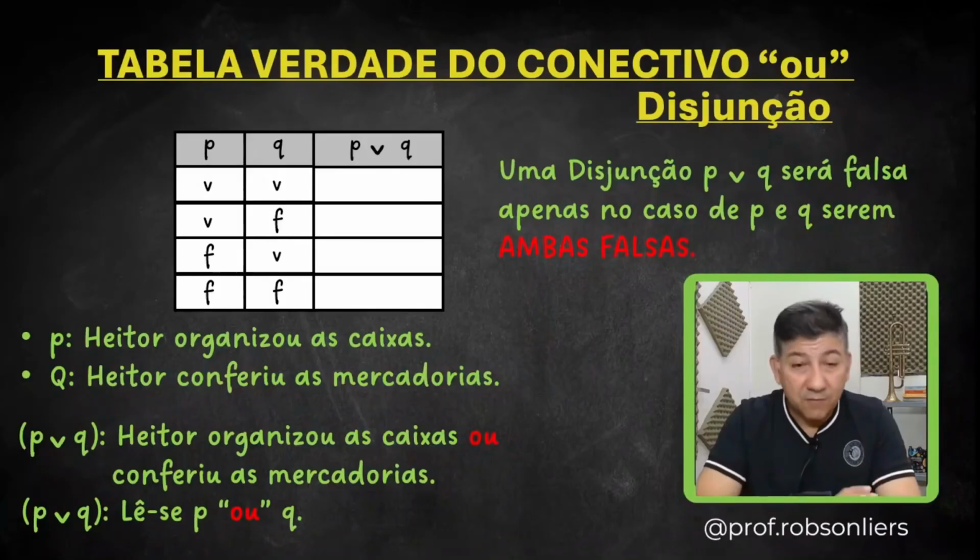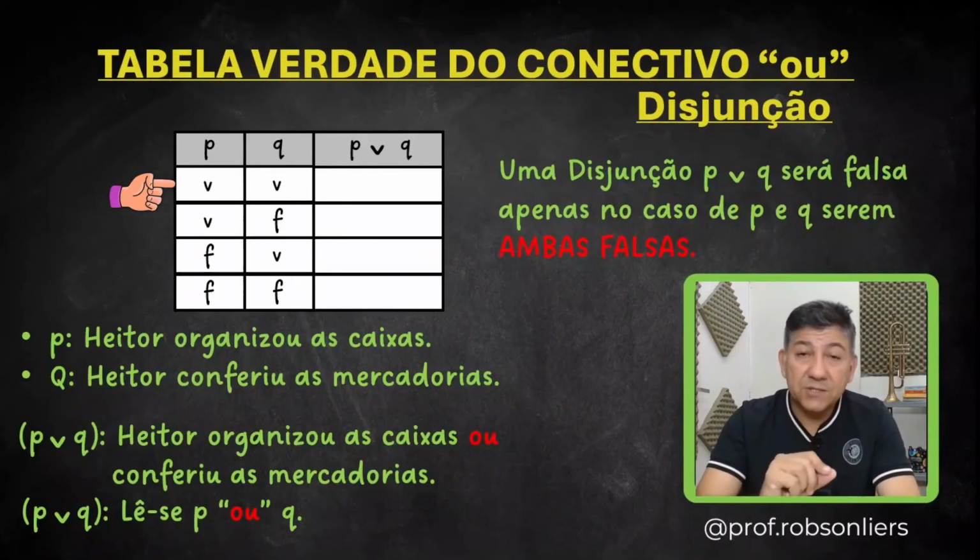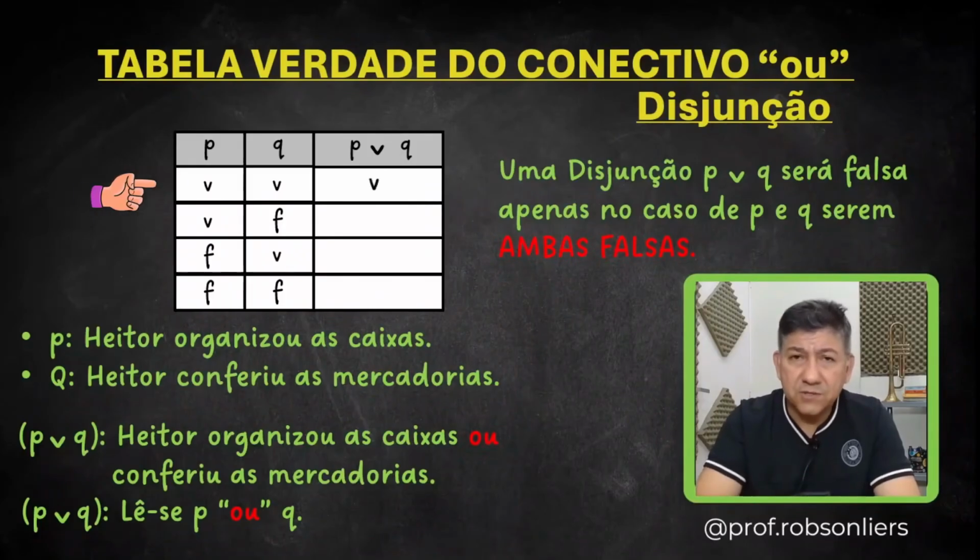So let's go. Let's build the table for P or Q. First row. P is true and Q is true. If one of them is true, it doesn't matter. P or Q will be true, okay? Just one of them needs to be true. You only lose when everything goes wrong. That is, when you have F and F.